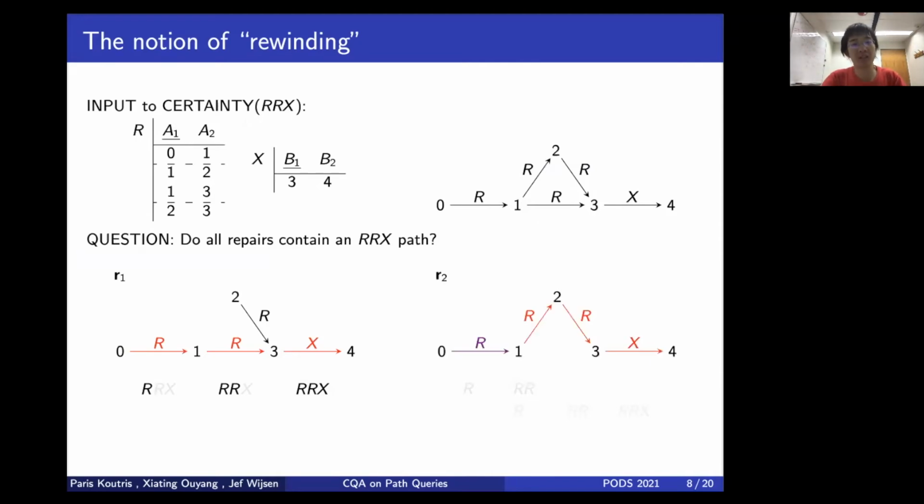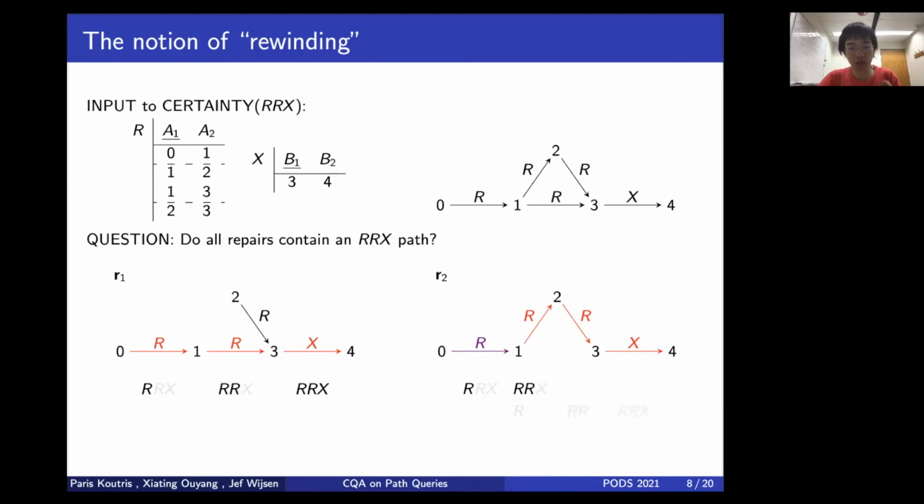And you can see that in the second repair, where you keep the other R(x,y) fact, there's also an RRX path, but this time this path starts from 1. In our setting, we really want all the paths to start from the same constant. So we really want to start from 0. So how do we start from 0 in this case? Well, we start from 0, we grab the first R, and then we grab the second R.